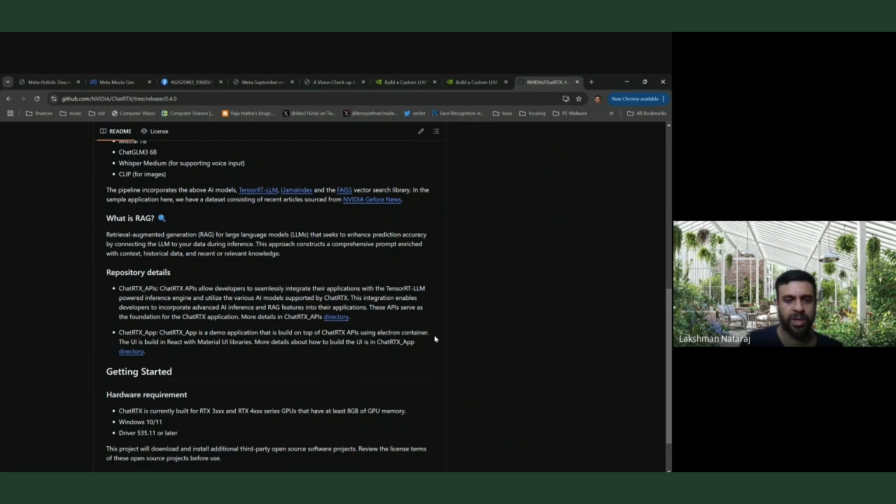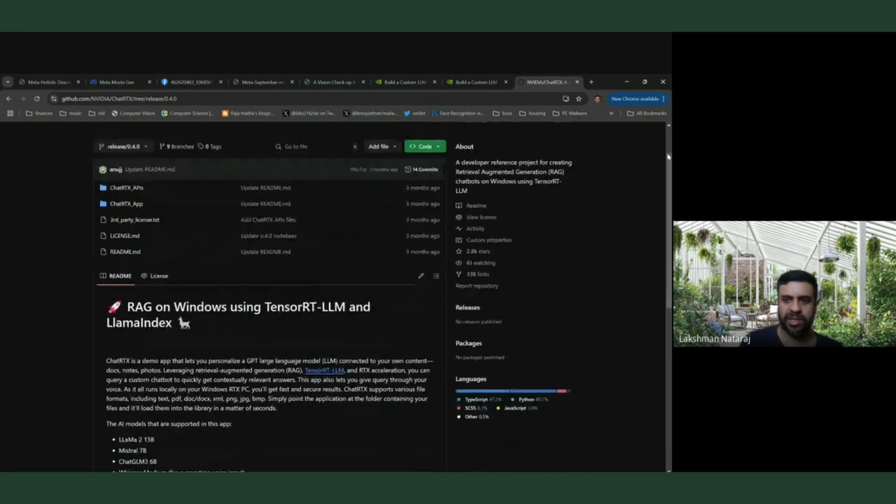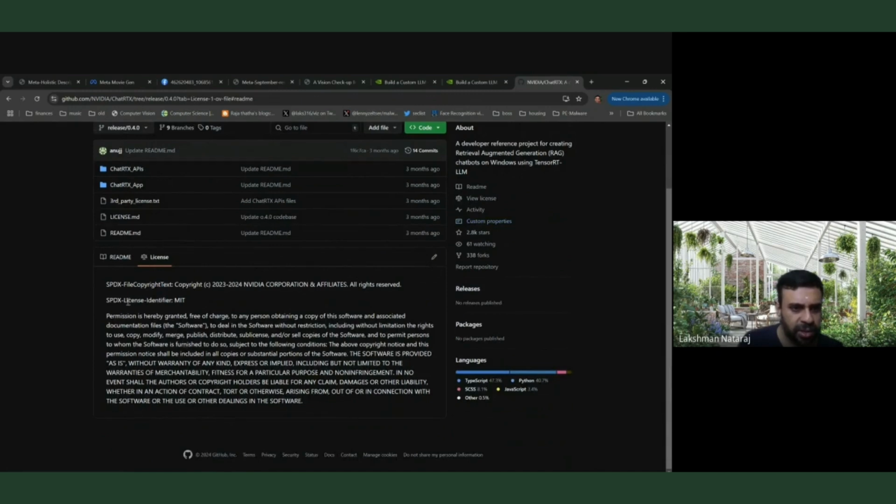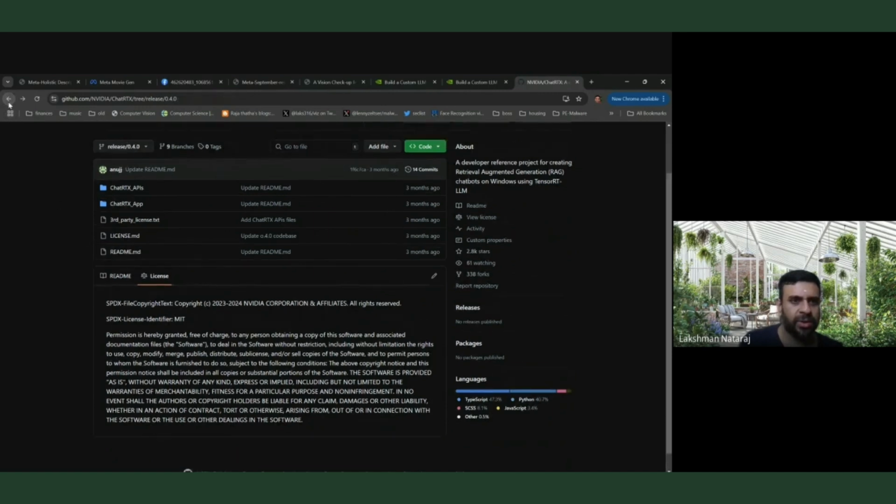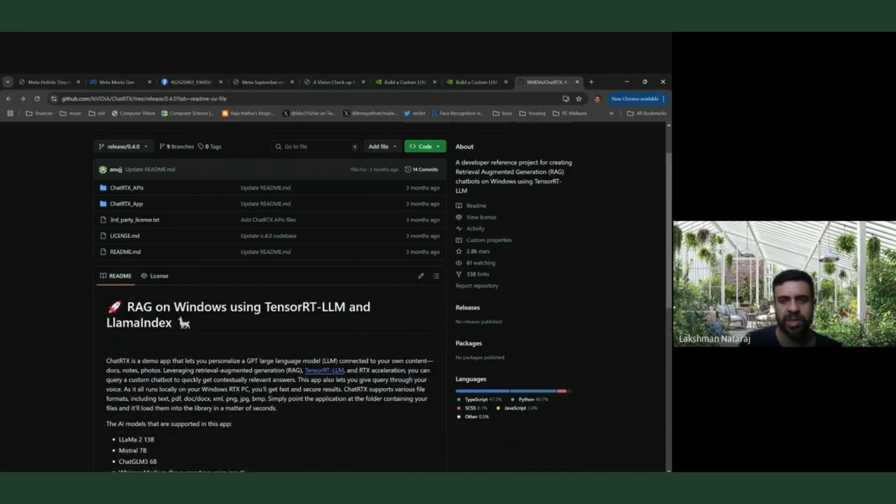And I also mention, if somebody wants to do this, how they can do it. It's using an Electron container and React with the Material UI library. So all this is open source, and even the license, right? I've not seen the license, but okay, it's a special MIT license. Still, it's great that all of this is open source, and we can do a lot of stuff with this. So that's about it. That's what I wanted to show